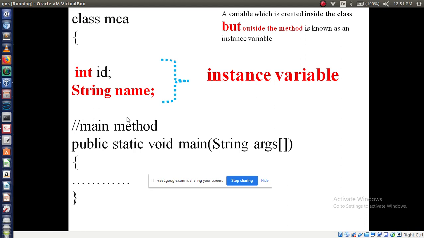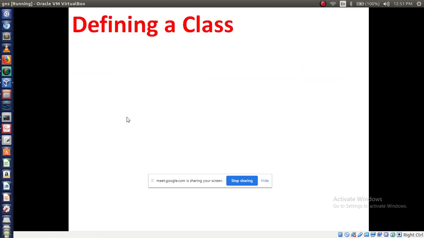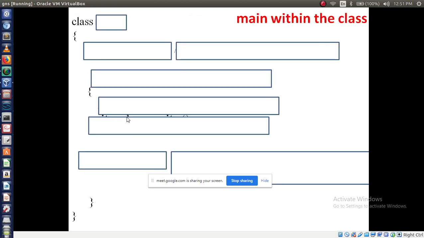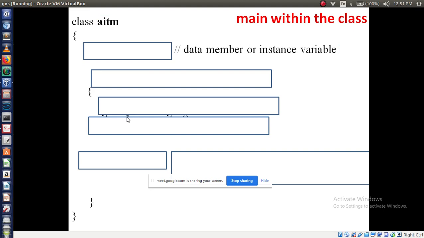Now another point, defining a class. How are we going to define a class? I mean how to write a program. See, first I am going to write class, which is a keyword. All of you listen to this example carefully because this one is very important. Class keyword, then I can give a class name, any name I can give. AITM I have given.